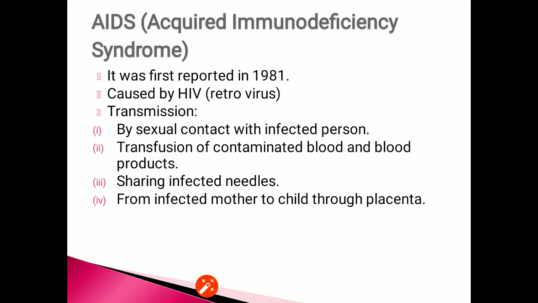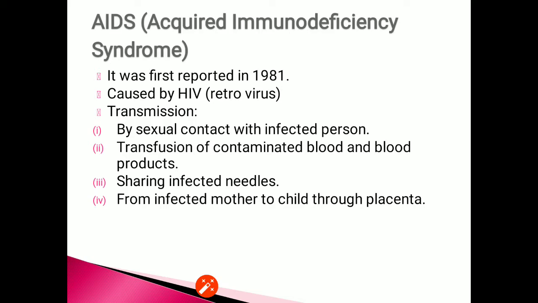AIDS is acquired immunodeficiency syndrome. Syndrome is a set of symptoms. Let's start with the general account on AIDS. It was first reported in 1981. It is caused by human immunodeficiency virus, HIV, which is a retrovirus.